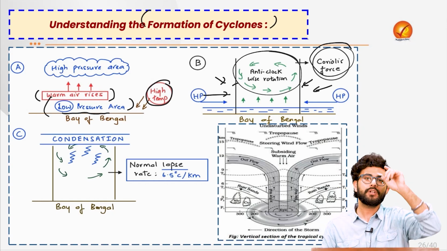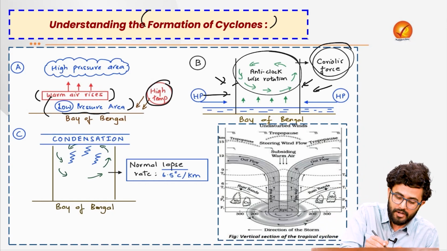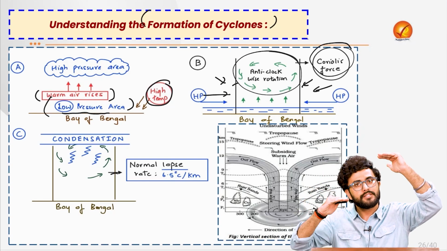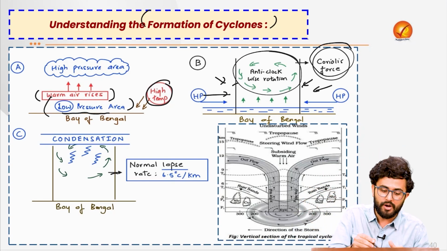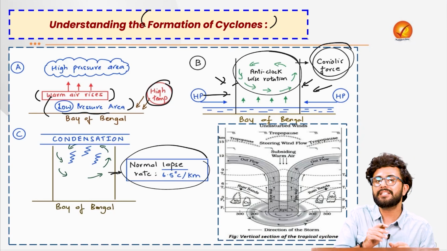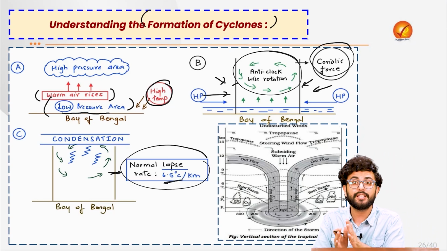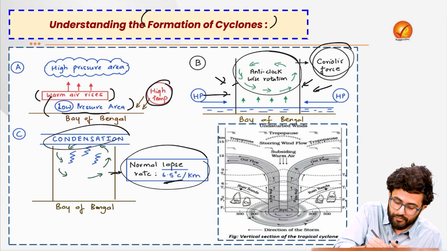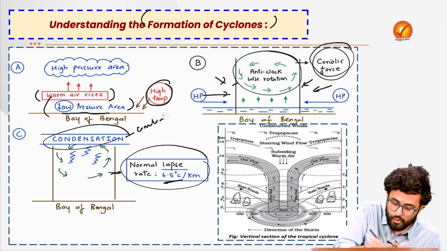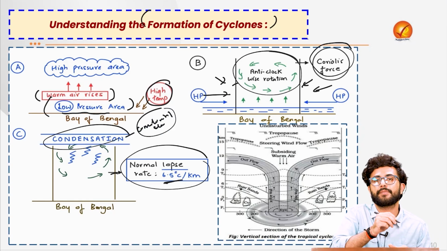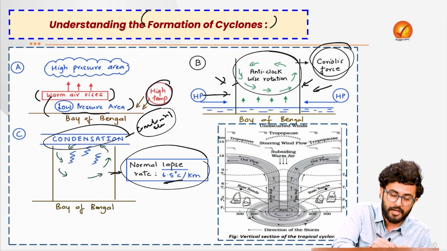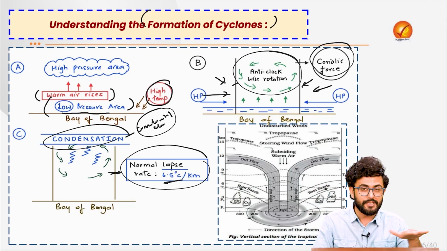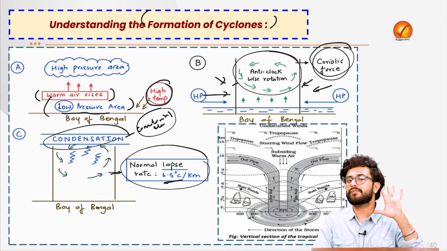And as the air rises, the simple law is what? That as the altitude increases, the temperature of the air will start declining. And that is basically called the normal lapse rate, which is 6.5 degrees Celsius per kilometer. So that will lead to what? Basically the condensation or the formation of various cumulonimbus clouds. Thus, a huge upper divergence area is required. Large scale sea surface temperature is required for the formation of a cyclone.